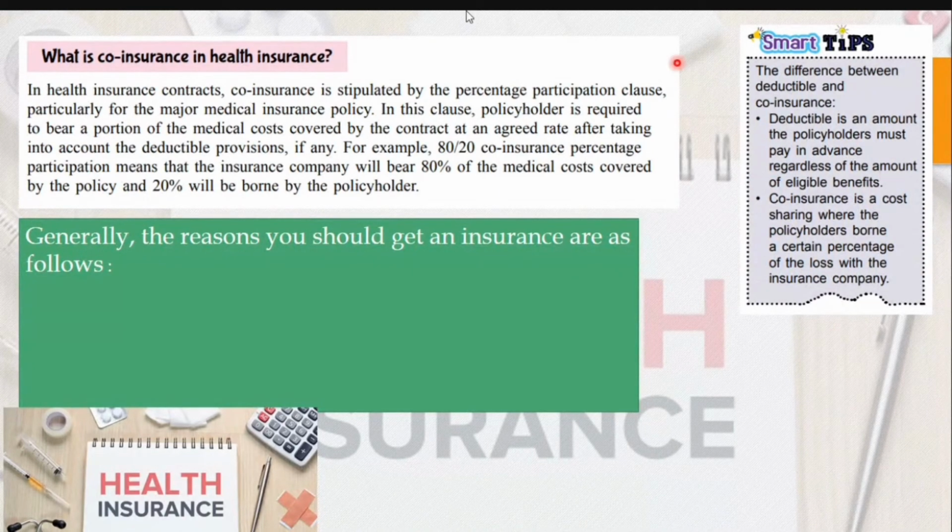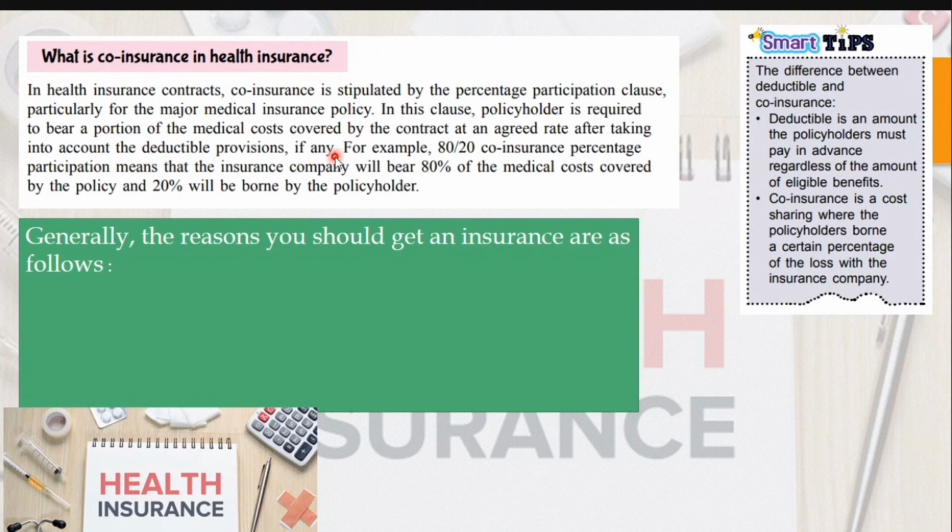So we go to co-insurance in health insurance. In health insurance contracts, co-insurance is stipulated by the percentage participation clause, particularly for the major medical insurance policy. In this clause, the policyholder is required to bear a portion of the medical costs covered by the contract at an agreed rate after taking into account the deductible provisions, if any.